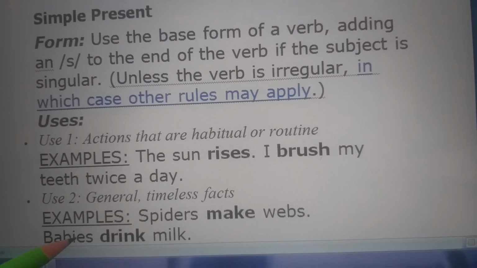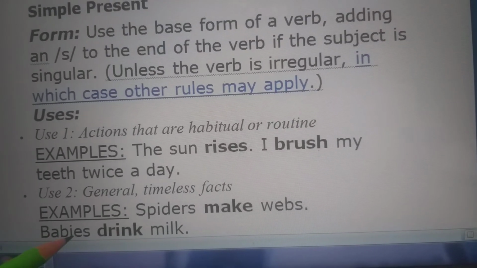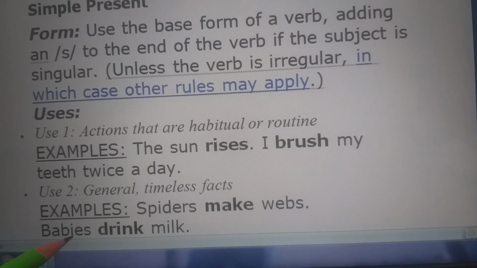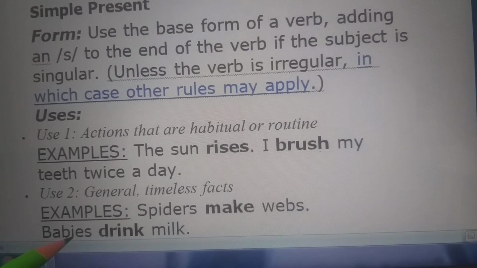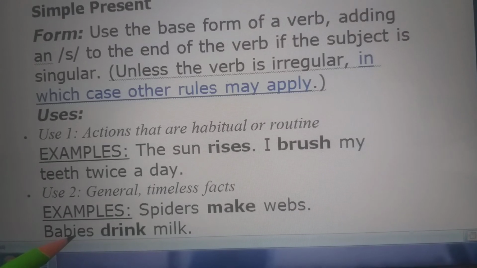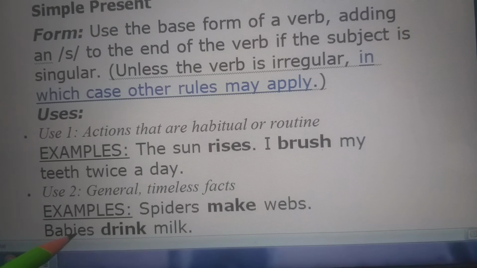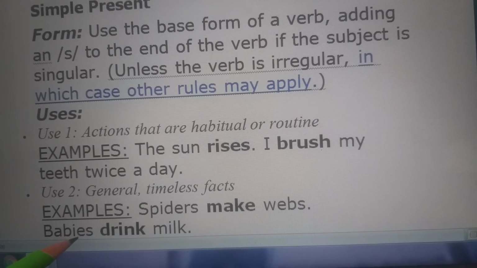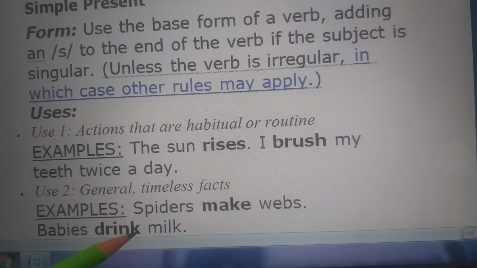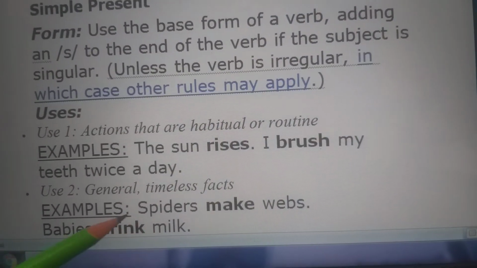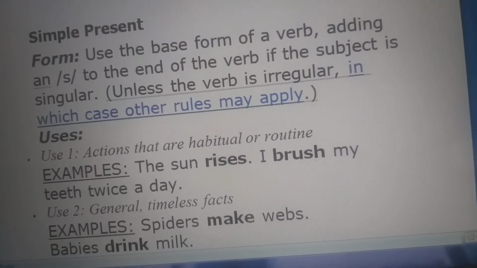Then next is babies drink milk. Over here also, we are seeing that all small babies drink milk. It's not that they don't drink. Every baby, when it is born or whether it's a growing baby, drinks milk. Over here also, you can see the plural form given. Plural means where many are there. Not baby, but babies. So, with babies comes drink milk. If this had been baby, then it would be drinks. So, you should check that.